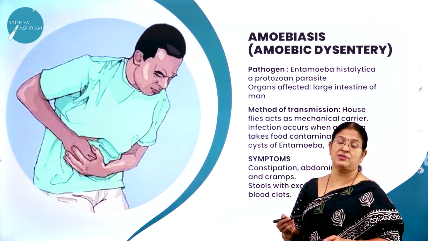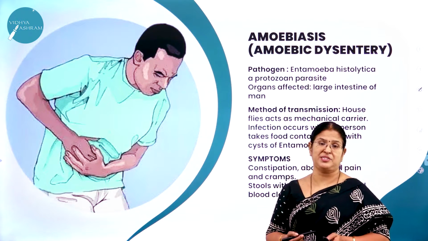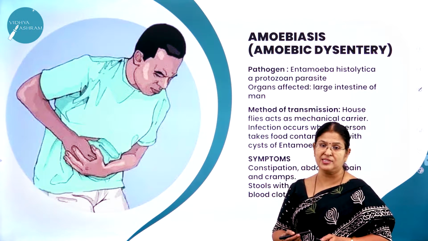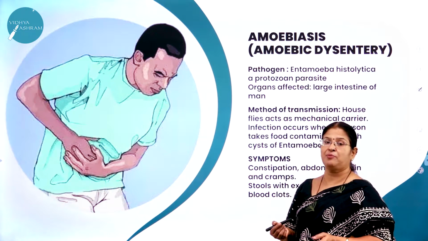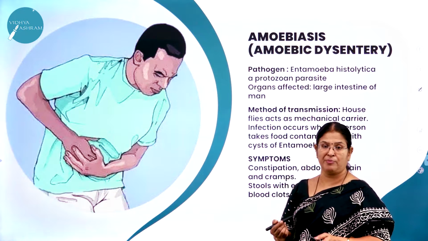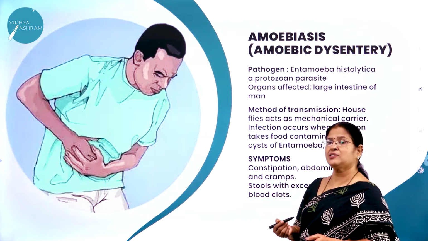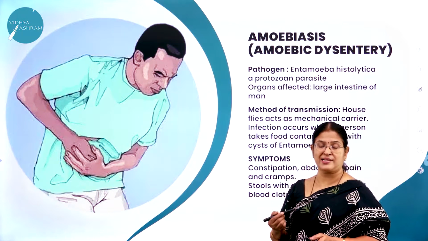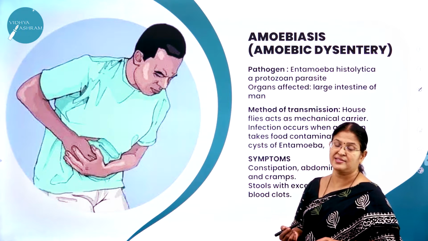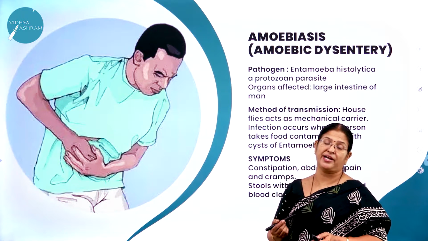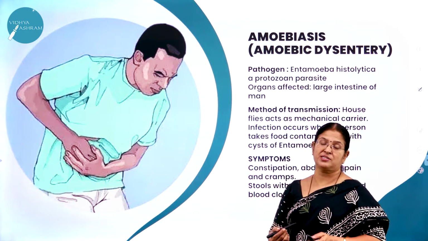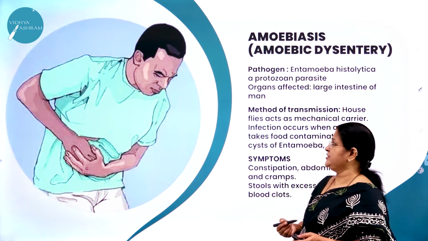Continuing the remaining concepts of this chapter called Human Health and Diseases, we are going to study some more diseases. So far we studied typhoid, pneumonia, common cold, malaria. Now let us study amoebiasis, ascariasis, filariasis, ringworm disease, and what are the preventive measures we need to take to protect ourselves from these infectious diseases.